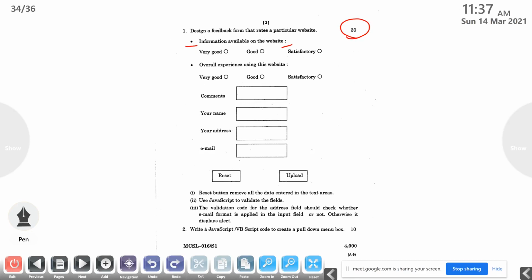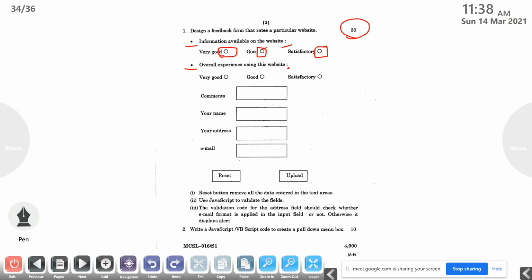Then very good, then put a radio button. Good, another radio button. Satisfactory, another radio button in the same line. Then after that, put the next bulleted mark. Then overall experience using this website, colon.